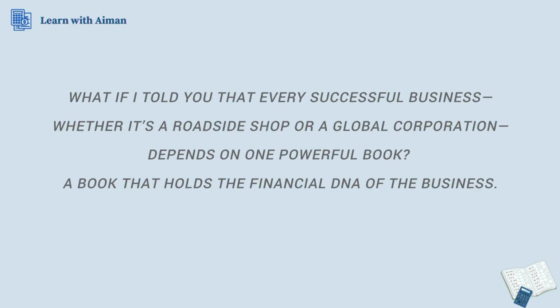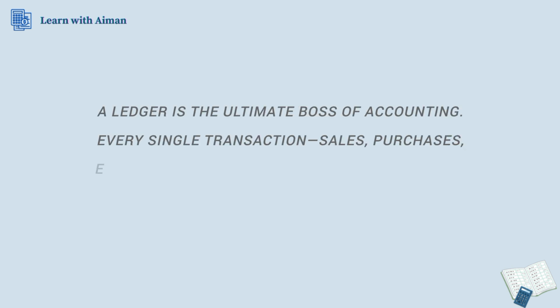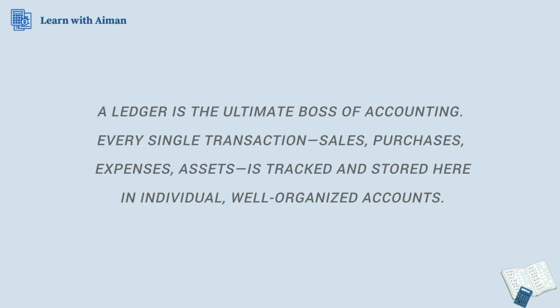What if I told you that every successful business, whether it's a roadside shop or a global corporation, depends on one powerful book, a book that holds the financial DNA of the business, and that book is the ledger. A ledger is the ultimate boss of accounting. Every single transaction, sales, purchases, expenses, assets, etc. is tracked and stored here in individual and well-organized accounts.